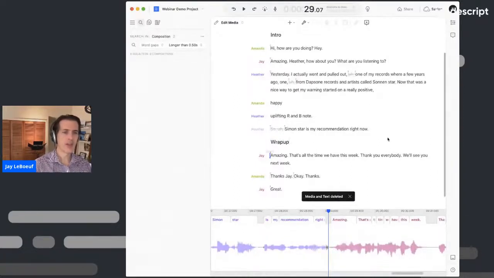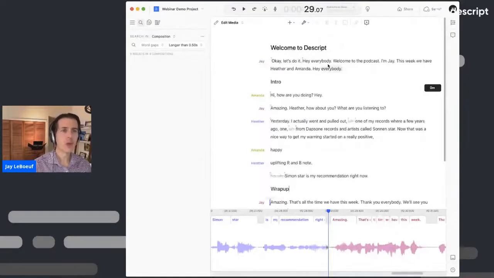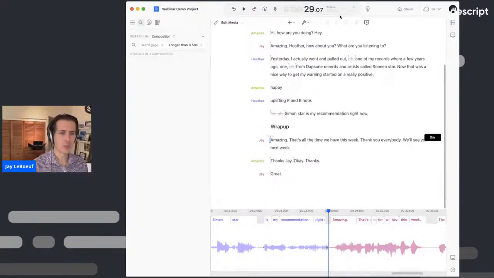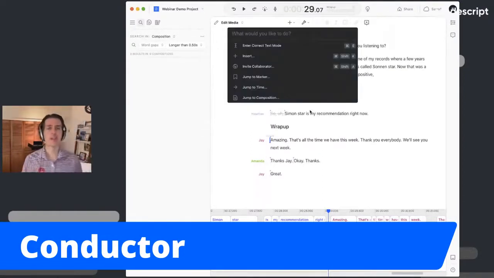And what's nice about this is not only can you visually see what's going on, but you can quickly navigate, either clicking to the right of the time code. You can see intro or wrap up. If I click there, Descript will move to where it is. But I can also press Command K. So this is something that we call the conductor. You can also click on this little light bulb thing up here. Command K is your command palette.